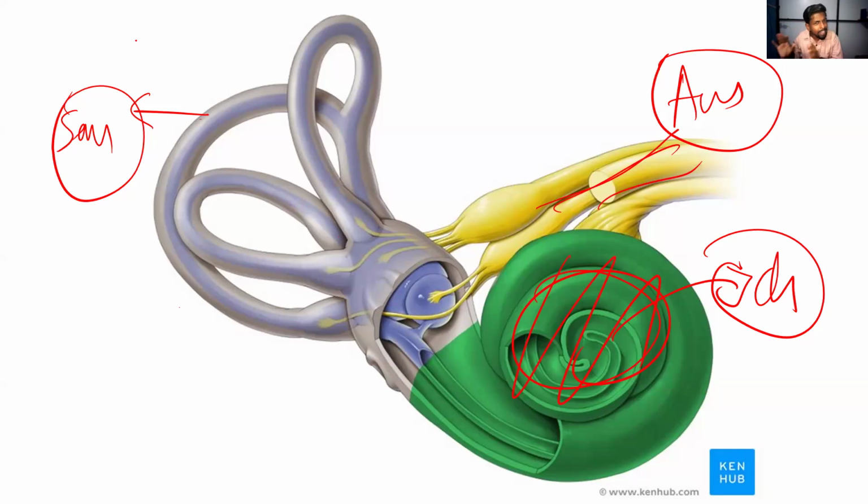So all these balancing cases are done by semicircular canals. Body balance, maintaining the body balance. When you're falling down, automatically without your knowledge, your hand will be moving backward. Am I right or no? When you're falling down, automatically your body will move. So these kinds of body balancing scenes are controlled by the semicircular canals. So semicircular canals are not responsible for the hearing purposes. Semicircular canal is there to maintain the body balance, right?